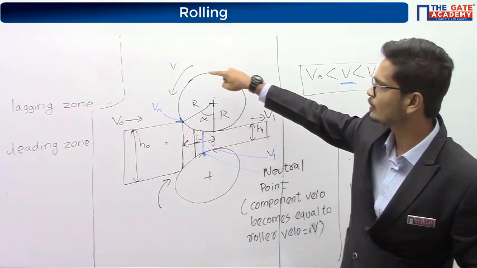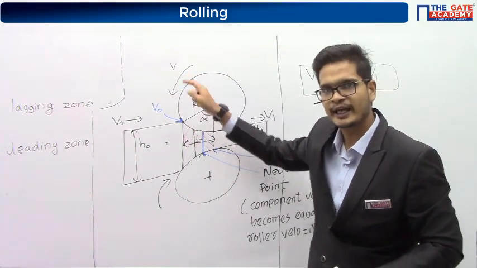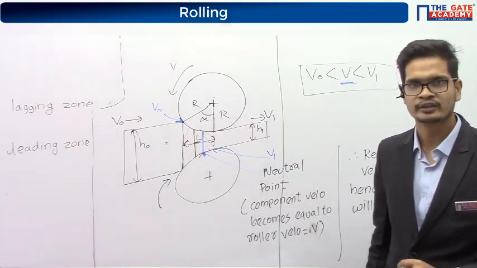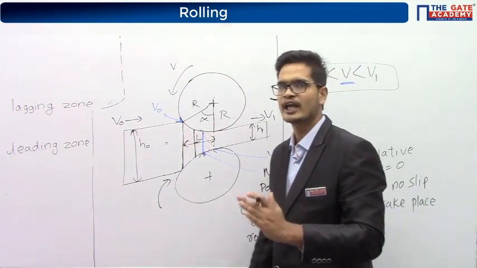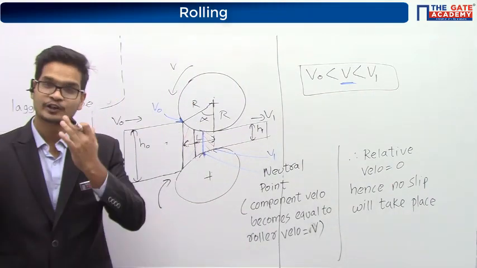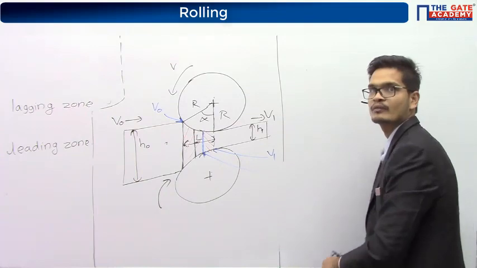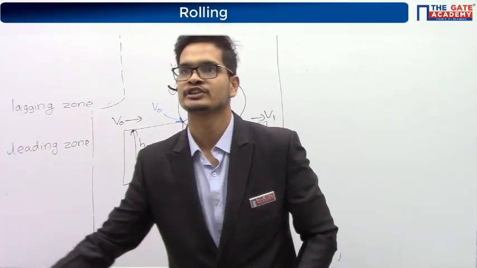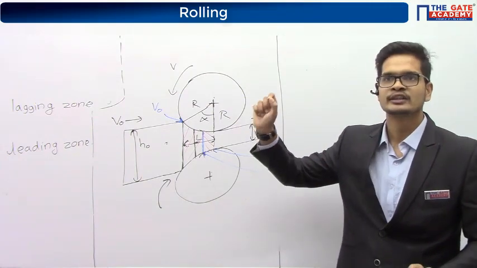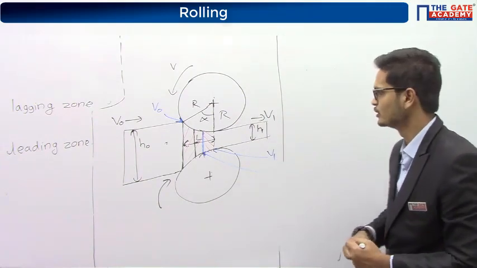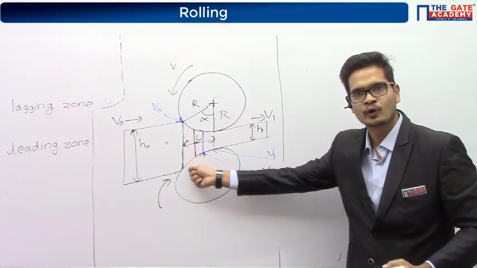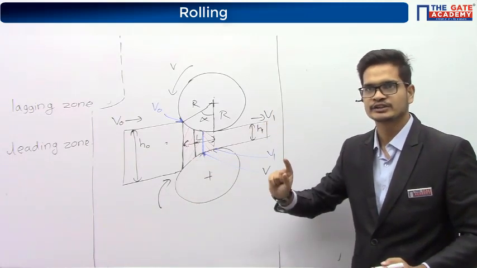The velocity of the roller is V. Again, there will be some relative velocity between the component and the roller. Whenever we have relative velocity, slipping will take place. So, throughout the lagging zone, slipping will be taking place.